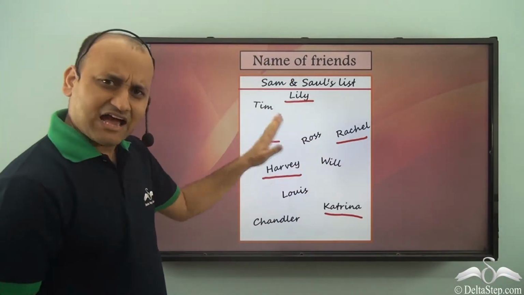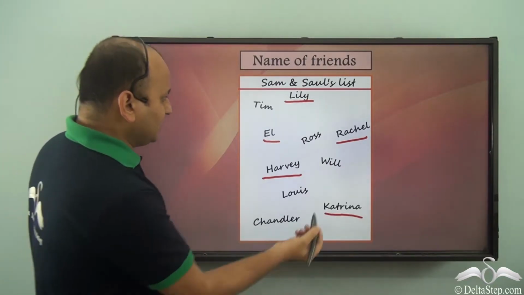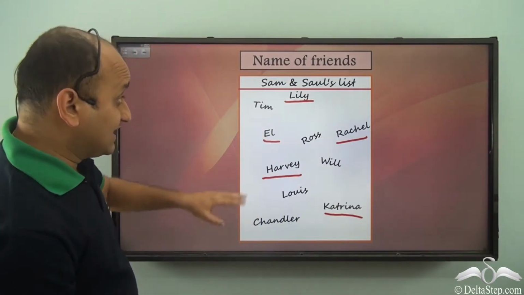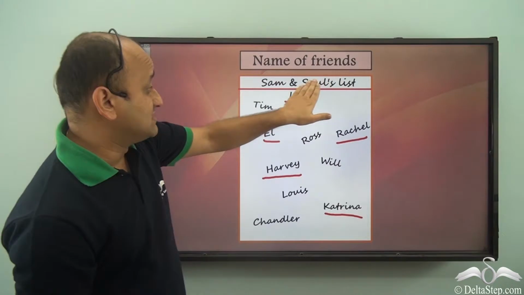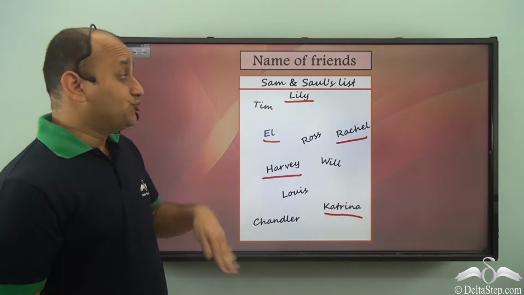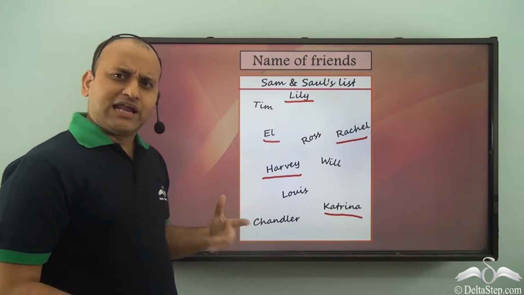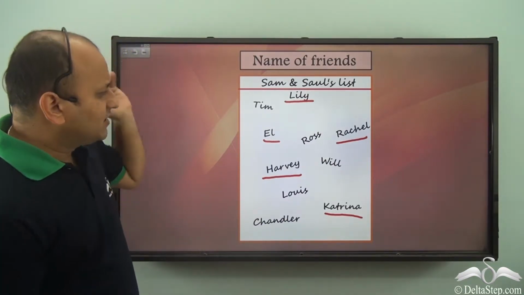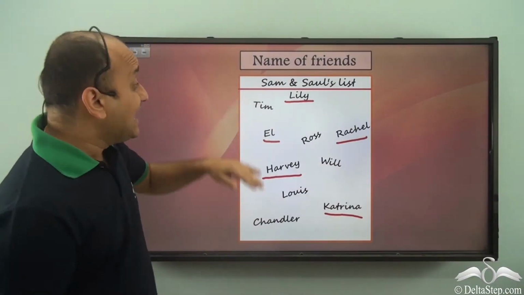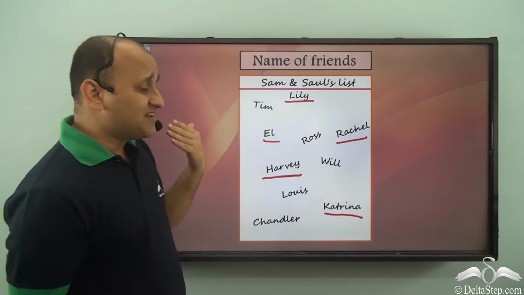Isn't it all very haphazard? If you want to find somebody's name in this list, you don't have any order. It's completely haphazard. Second thing is, do you see the name of the list? It's Sam and Saul's list. If I show you this list and you don't know who Sam and Saul are, then it will be very difficult for you to understand what this list means, that is, what the meaning of this data is. So you see, even the name of the list is very important. So how can we write it in a better way?